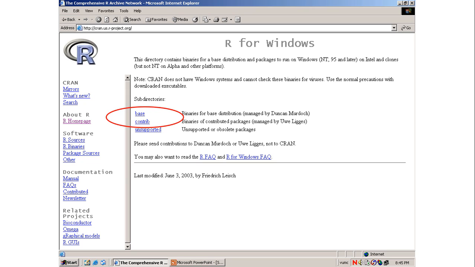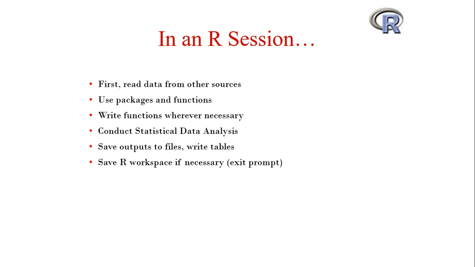And then first read data from other sources, and then use packages and functions. Write different functions whenever or wherever necessary in R, and conduct statistical data analysis. Save output to files and write tables. Save R workspace if necessary.